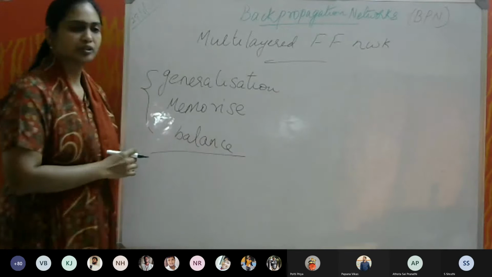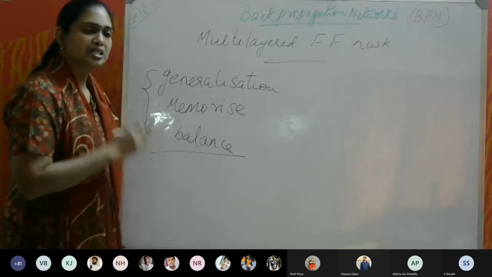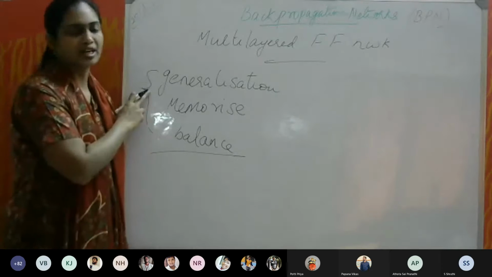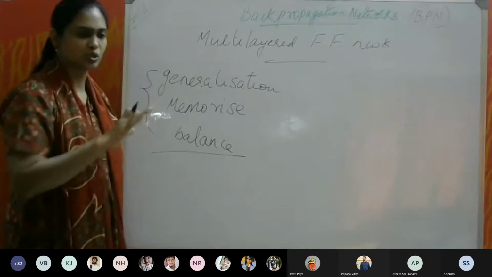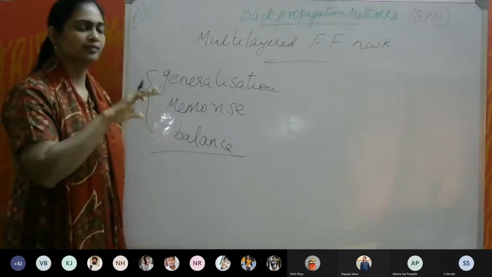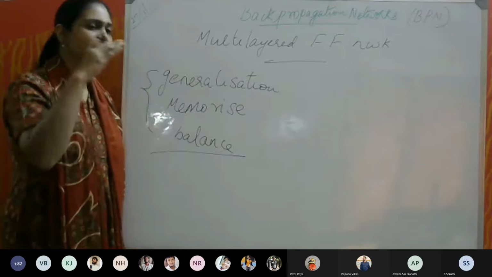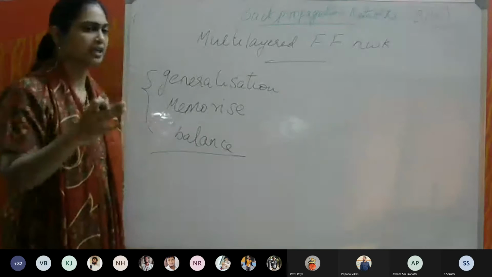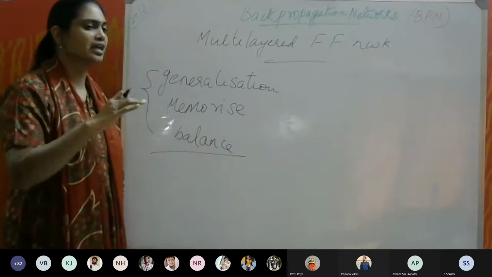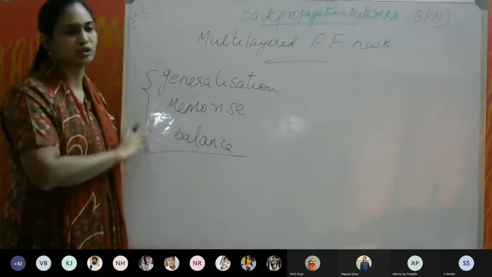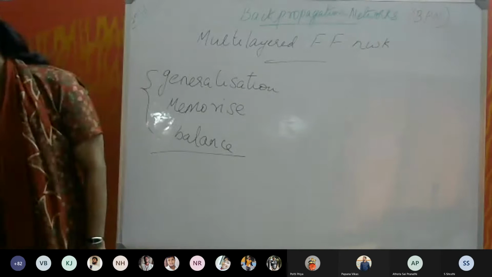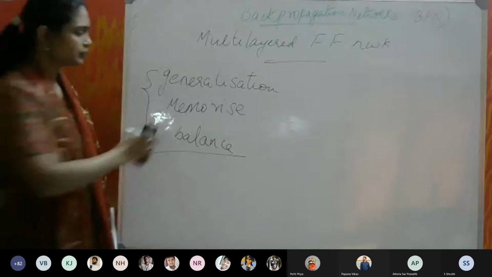The designer has to set a balance between memorization and generalization so that the network will not memorize, and at the same time it will learn properly for the training data and also be able to generalize well for any unseen data. Okay, so this is one important concept which you should know.